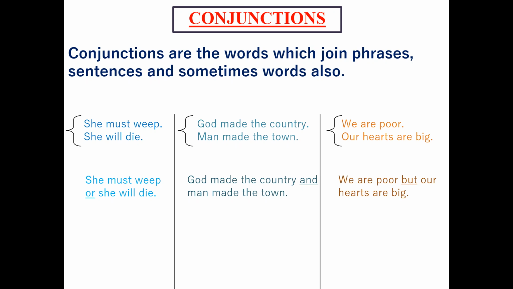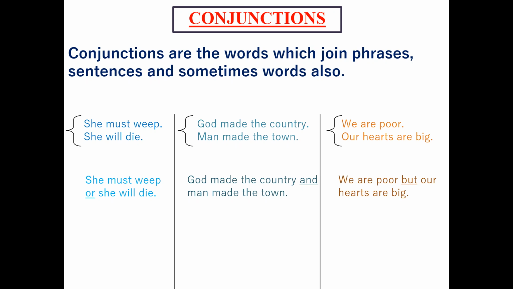We see in the first one, she must weep or she will die. Over here, we insert the word or, which is a conjunction, and it makes the two sentences into one. Similarly, God made the country and man made the town. So the two sentences are made into one by adding the conjunction and.